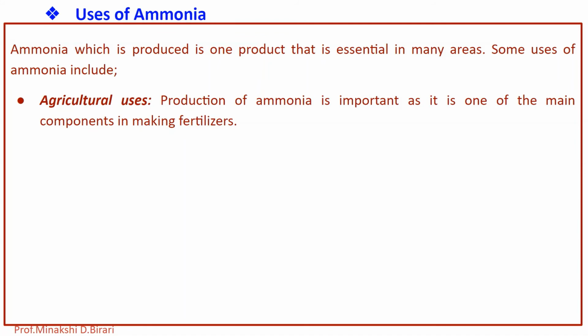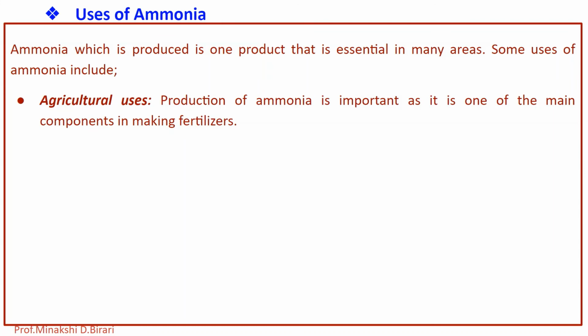Ammonia is a very valuable source of nitrogen that is essential for plant growth. Depending on the particular crop being grown, up to 200 pounds of ammonia per acre may be applied for each growing season.